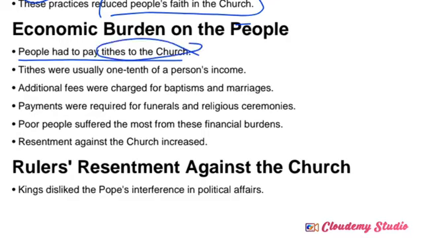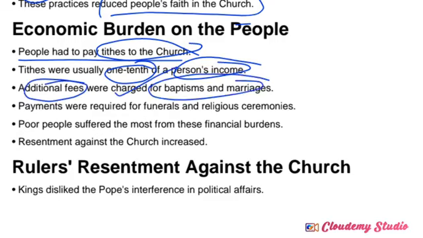So tithes means some percentage of their income they should pay to the church authorities at that time. So one-tenth of a person's income was compulsorily paid to the church authorities. Some additional fees were also charged on baptisms, even marriages, and some religious functions and ceremonies. Payments were required for funerals and also religious ceremonies.